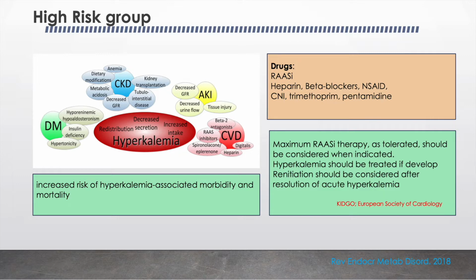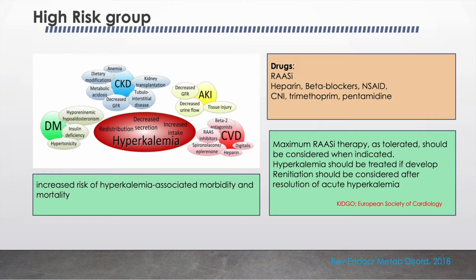So if you see the drugs which are associated with risk of hyperkalemia, they are the RAS inhibitor, heparin, beta blocker, NSAID, trimethoprim and pentamidine. The RAS inhibitor, or the renin-angiotensin-aldosterone system inhibitor, is recommended in patients with cardiovascular disease, and it has a mortality benefit in patients with congestive heart failure and myocardial infarction patients.